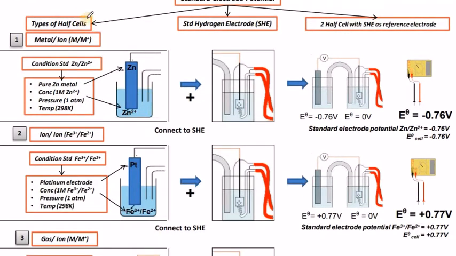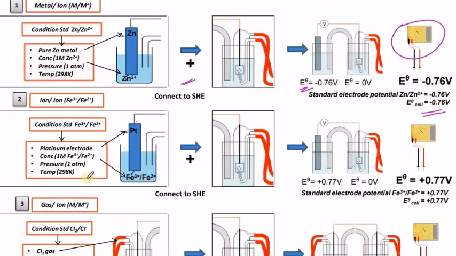We have types of half cells: zinc, iron, gas-ion, which we have shown. If the zinc electrode is connected with the hydrogen electrode, the E naught cell value is calculated using this voltmeter, and likewise for the iron case, that means the Fe3+ and Fe2+ type of half cell.